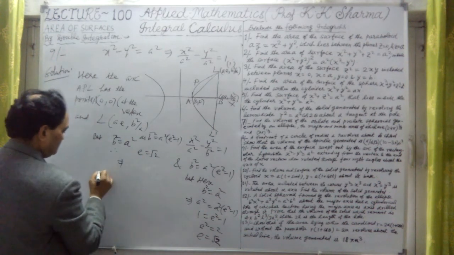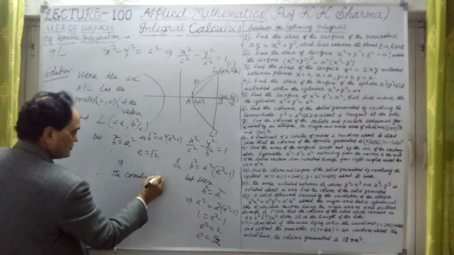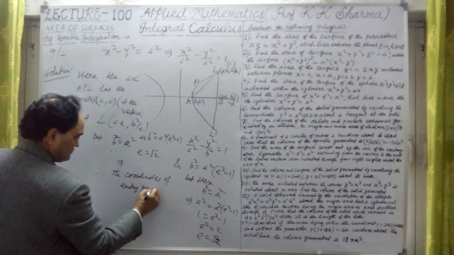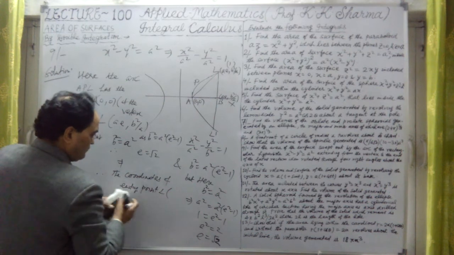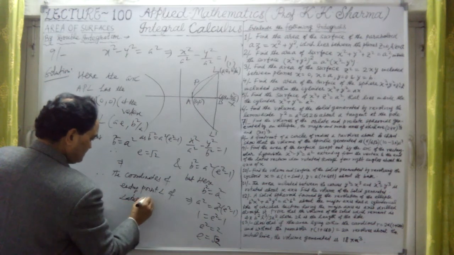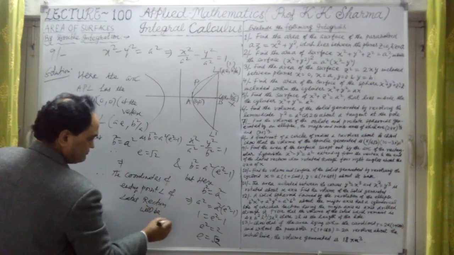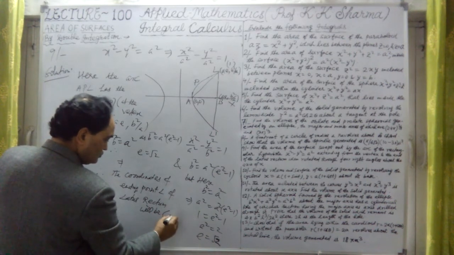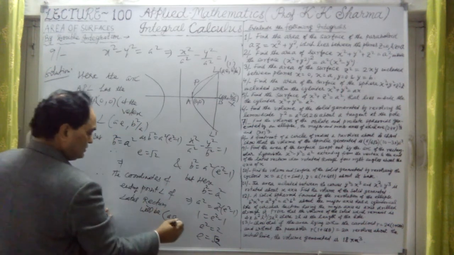Therefore, the coordinates of the ending point L of the latus rectum will be, now E is under root 2, so this is A root 2, and B square upon A. That means A square upon A means A only.